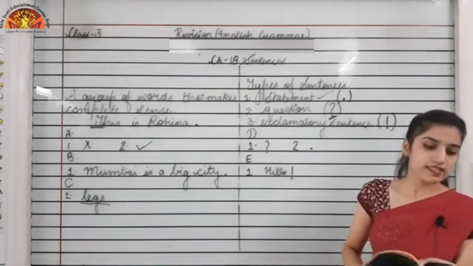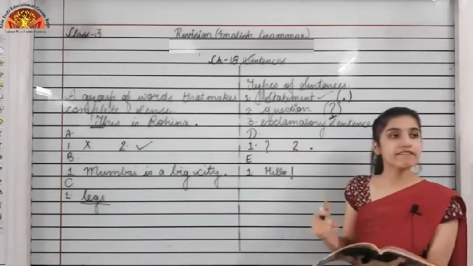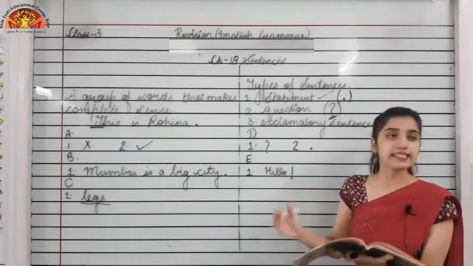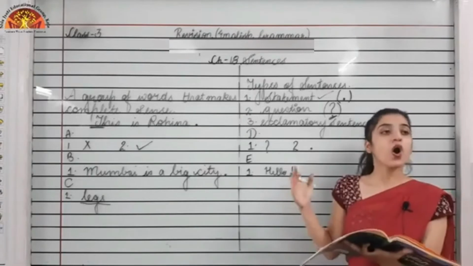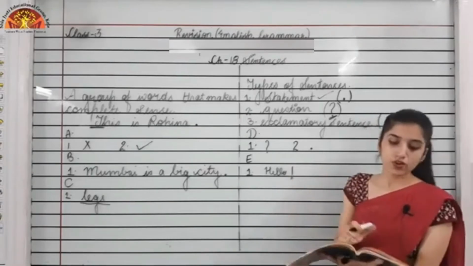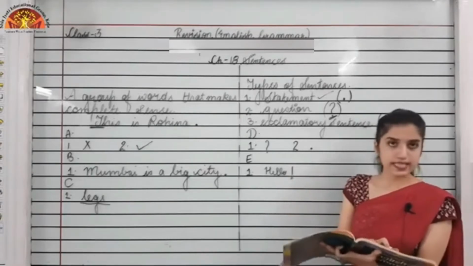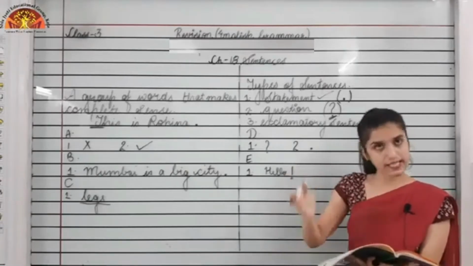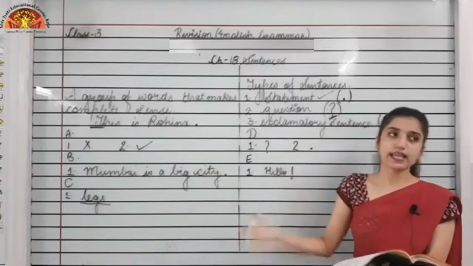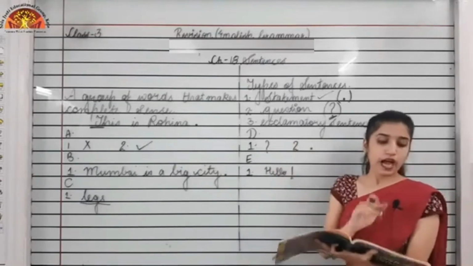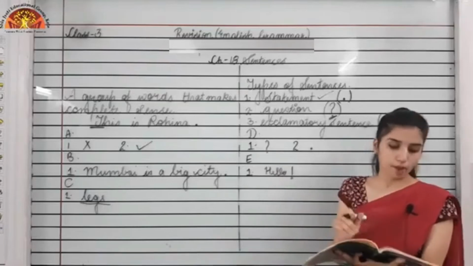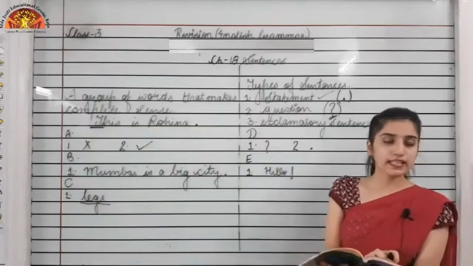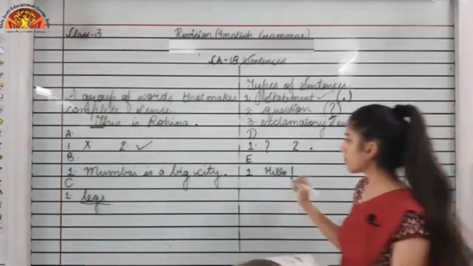Now the F exercise, you can see on page number 76. Write whether the following sentences are statements, questions or exclamatory sentences. So what you have to do is see the sentence and write whether it is a statement, a question or an exclamatory sentence. So, I waited for you at the bus stop. You can see it's beginning with a capital letter and ending with a full stop, right? So because of that it's a statement.